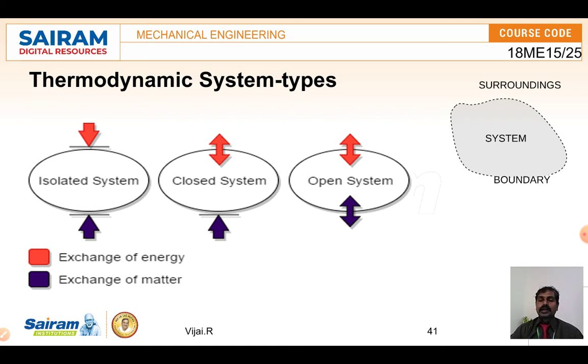In the closed system, you can see the heat can be transferred. The red color arrow shows that in a closed system the heat is getting transferred from the system, but matter cannot enter the system. And in an open system, both mass and heat can be exchanged. This is what the thermodynamic systems say.